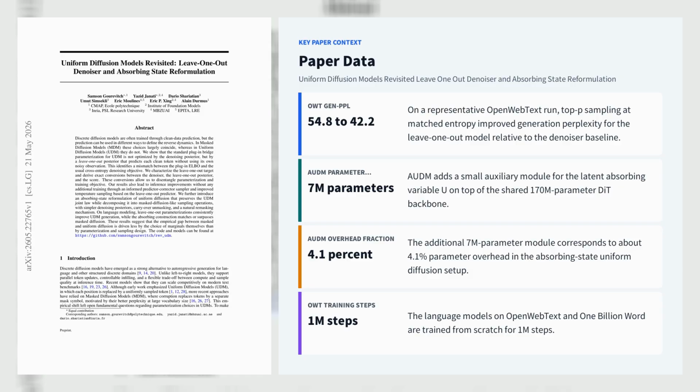to train a UDM leave-one-out model directly with standard cross entropy on OpenWebText, OWT, and 1 Billion Word, LM1B. This consistently improves validation perplexity and the generation frontier, with top-p sampling at matched entropy, reducing GenPPL from 54.8 to 42.2 on a representative OWT run.